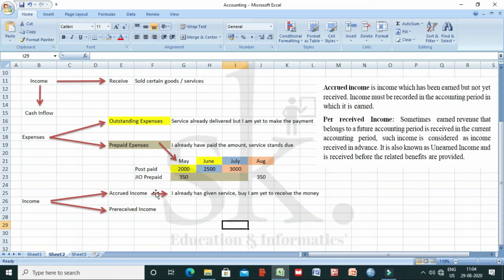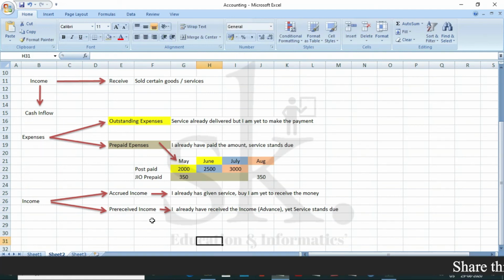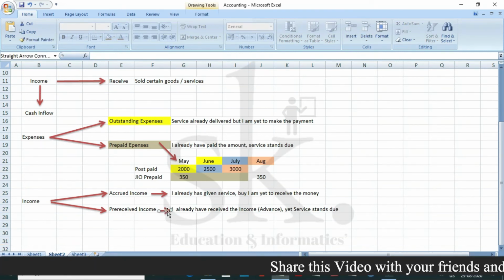What I mean by saying is that if I have to explain in a simple way what I mean by the term pre-received income, I will say I already have received the income. That means I already have taken the income, maybe in advance I already have taken the amount of money, yet service stands due. That means I already have taken the money as advance, but I still haven't given the service. So I require to give this particular service.